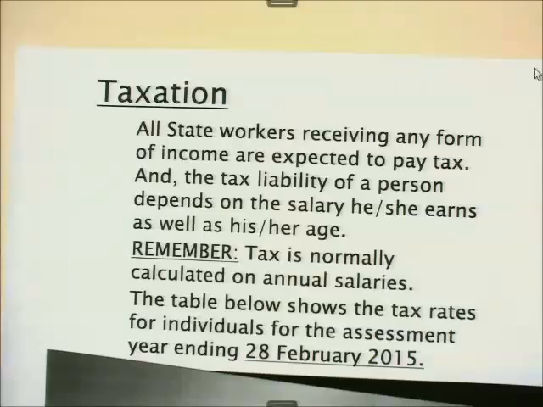Today I'm going to be doing taxation with you guys. And I think by now you are so familiar with the word tax. I'm not going to explain the meaning of the word tax. Now we're going to be dealing with taxation.